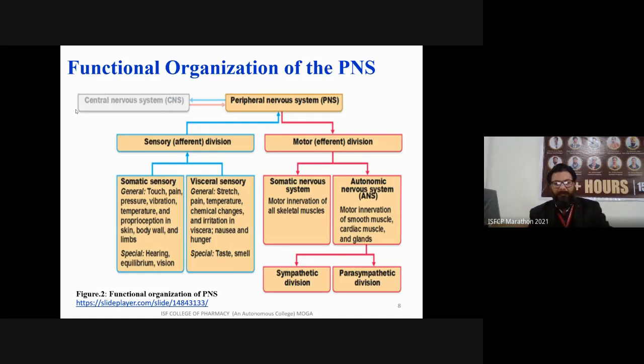The somatic nervous system involves motor innervation of all skeletal muscles. In the autonomic nervous system, there is motor innervation of smooth muscle, cardiac muscle, and glands. These two nervous systems are further divided into sympathetic and parasympathetic nervous systems. So this was the brief overview of the peripheral nervous system.